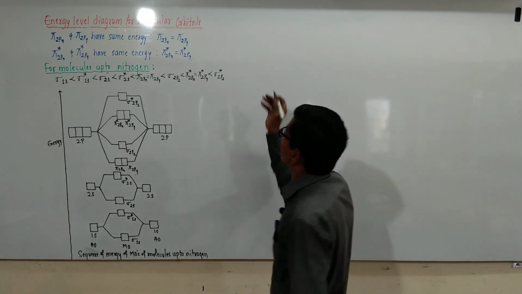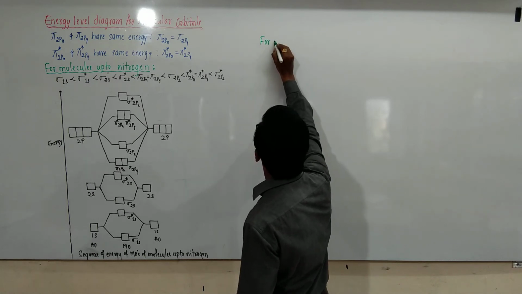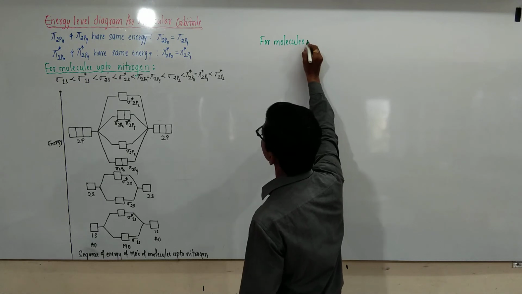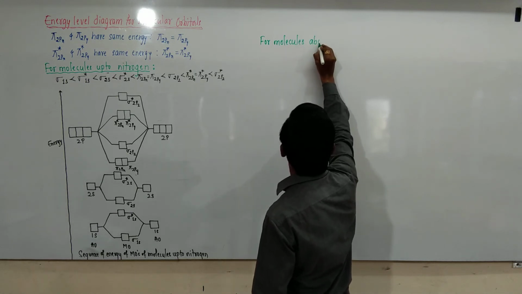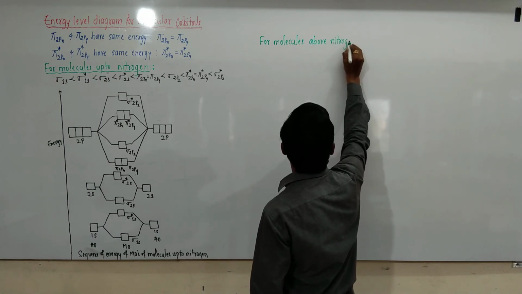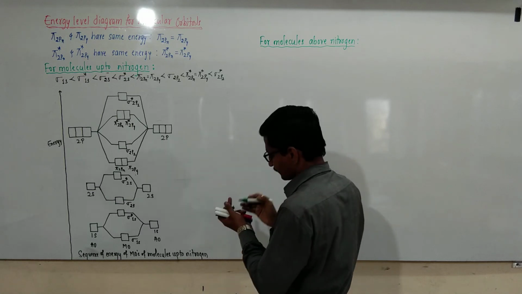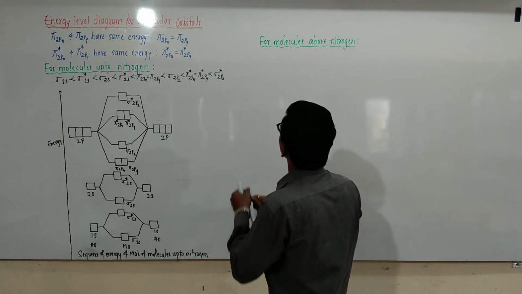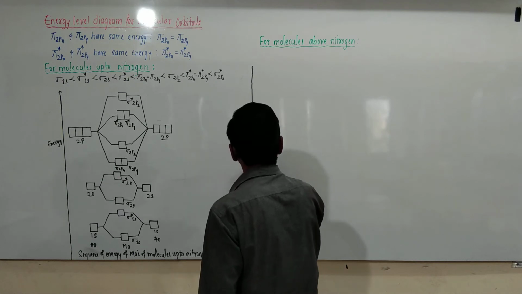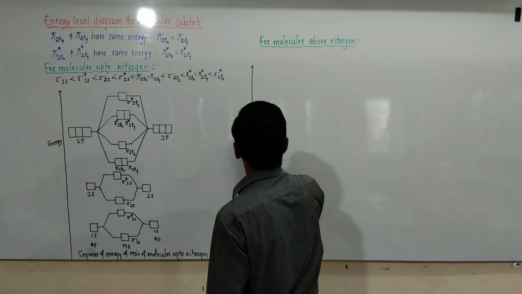We will discuss it later. For molecules above nitrogen, this is increasing energy.